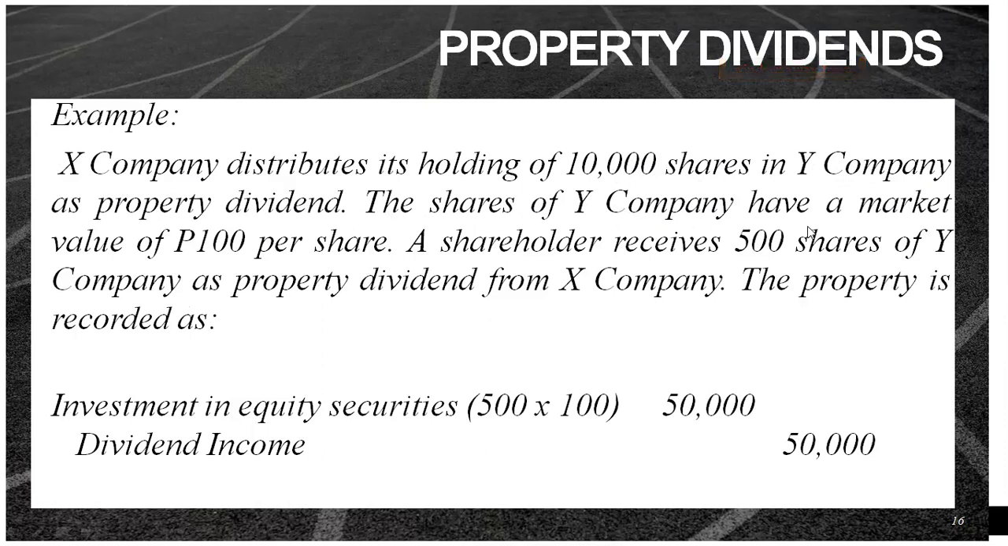So, the shares of Y company have a market value of 100 per share. A shareholder receives 500 shares of Y company as a property dividend from X company. So, the property dividend is recorded as, since point of view ito ng shareholder, no, na nakatanggap ng 500 shares of Y company as property dividend. So, magde-debit tayo investment in equity securities, 500 shares times 100 pesos, which is the market value per share. So you have 50,000. And then yung credit dividend income at 50,000.